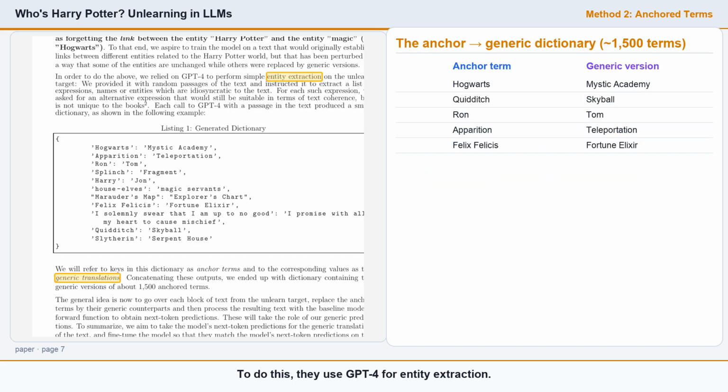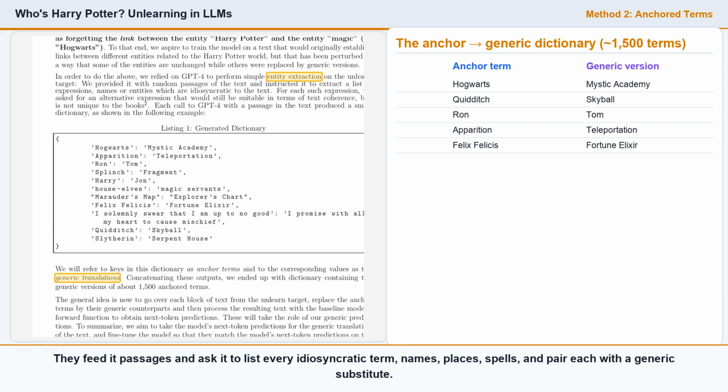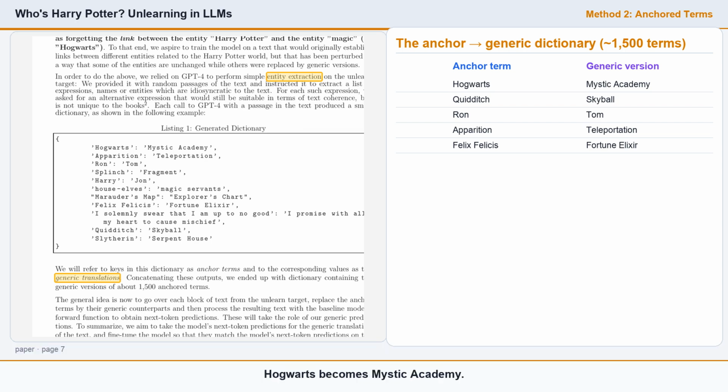To do this, they use GPT-4 for entity extraction. They feed it passages and ask it to list every idiosyncratic term, names, places, spells, and pair each with a generic substitute. Hogwarts becomes Mystic Academy. Quidditch becomes Skyball. Ron becomes Tom. They built a dictionary of about 1,500 of these anchored generic mappings.